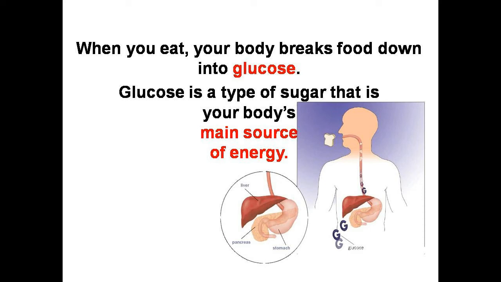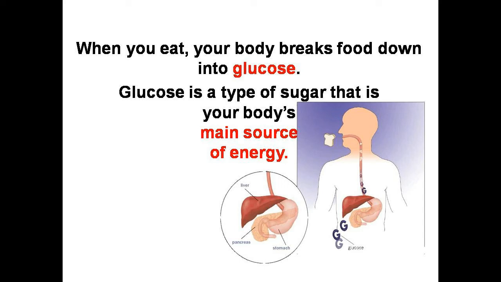When you eat food, it contains many nutrients such as protein, lipids and carbohydrate. The nutrients your food contains are in complex form. So what your body or digestive tract does is break that food down into simple carbohydrate or glucose.